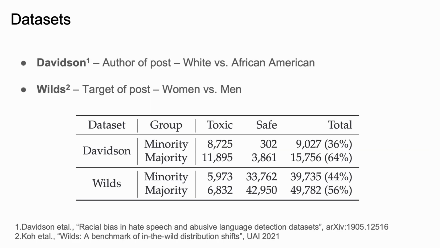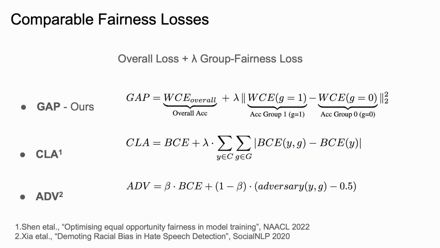For experimentation, we use two datasets: Davidson, where the groups are demographic identities of author groups, and Wilds, where the groups are demographic identities of target of post. For Wilds, although we make a simplifying assumption about the binary nature of target groups, we do acknowledge that gender is a non-binary and fluid construct. For comparison, we use two recent fairness-guided loss functions, all of which have an overall error and a group fairness term added to it.